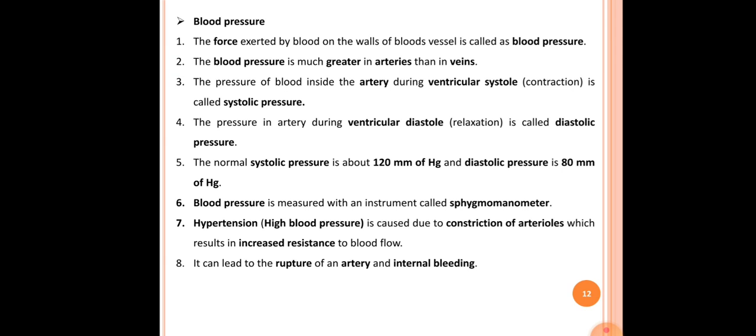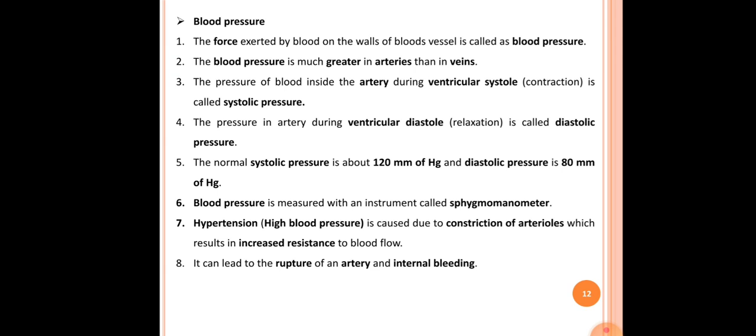Systolic pressure means the pressure exerted on the wall of the artery during contraction of the heart. The normal value of systolic pressure is 120 mm of Hg, that is mercury, and diastolic pressure is 80 mm of Hg. Here, mm means millimeter. The sixth point is that blood pressure is measured with the help of an instrument called a sphygmomanometer.